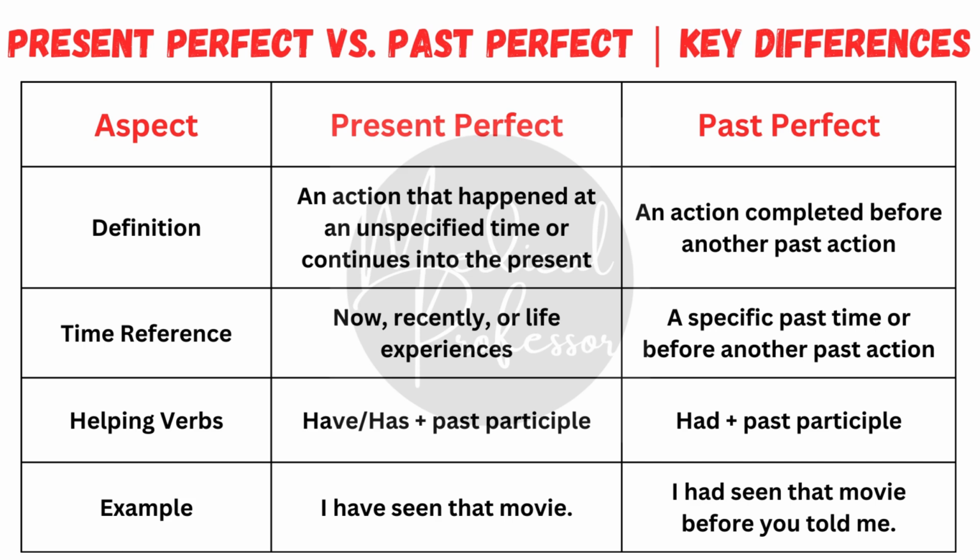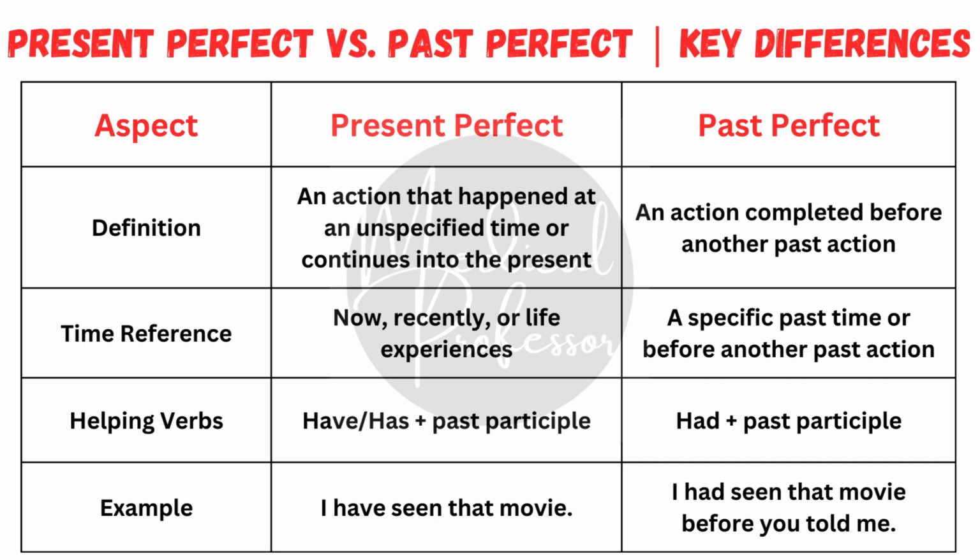Next, helping verbs. In the present perfect, we use have or has with the past participle. For example, she has finished her homework. In the past perfect, we always use had with the past participle. For example, she had finished her homework before her friend arrived.